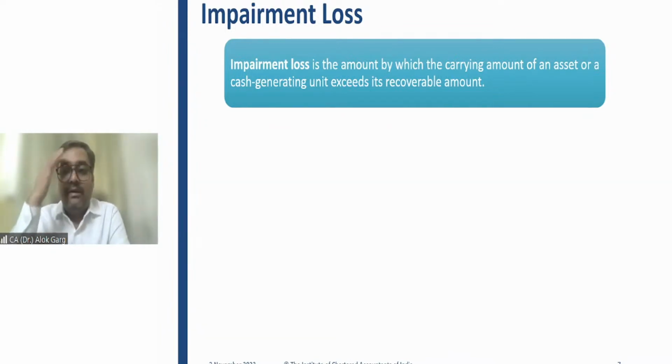For example, in that example of a car where the carrying value at the end of 2 years was 8 lakh rupees. You remember the cost of the car was 10 lakh rupees, that Viraj's car, Maruti diesel car. The cost was 10 lakh rupees. The life was 10 years. First year the carrying value was 9 lakh. Second year the carrying value was 8 lakh. Okay, so the carrying value was 8 lakh rupees.